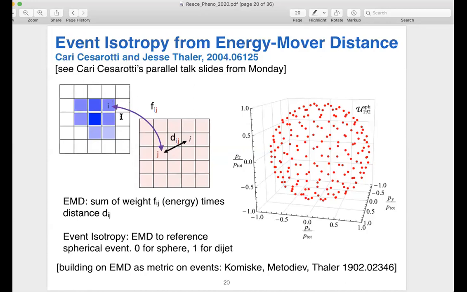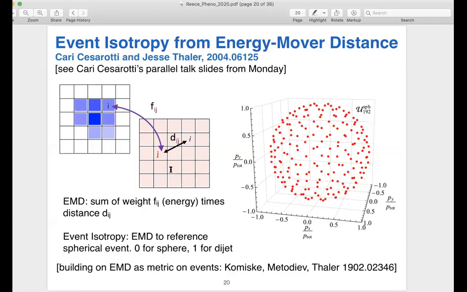It's basically, given two events, you ask, if you pick up energy deposits in a calorimeter and move them to some other place, how much does it cost to rearrange one event to look like the other event? And so you pay a penalty that's basically a product of how far you moved something from one cell to another, times some weight. That's how much stuff did you move, how much energy do you have to shift around to make one event look like another event.